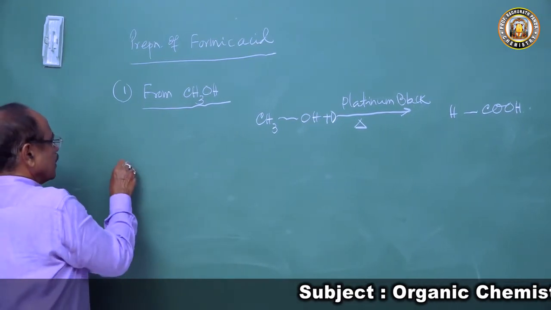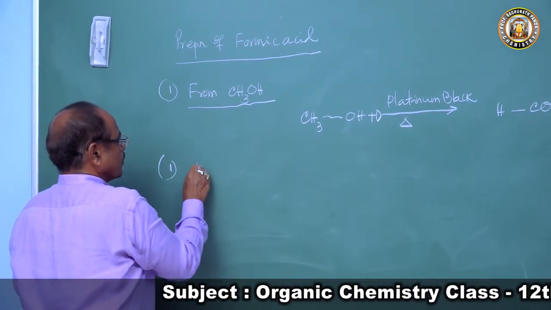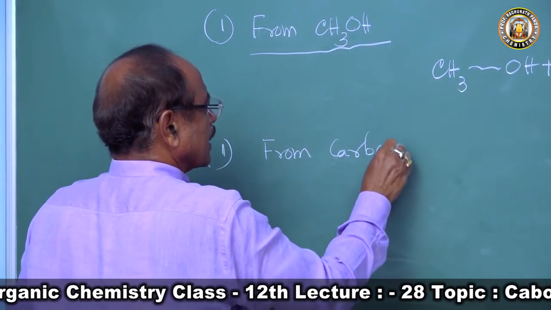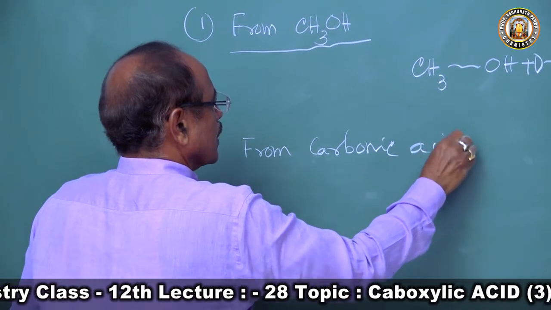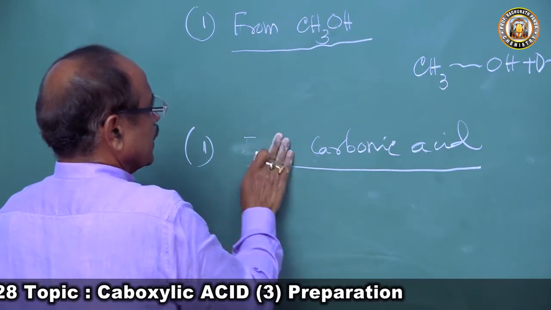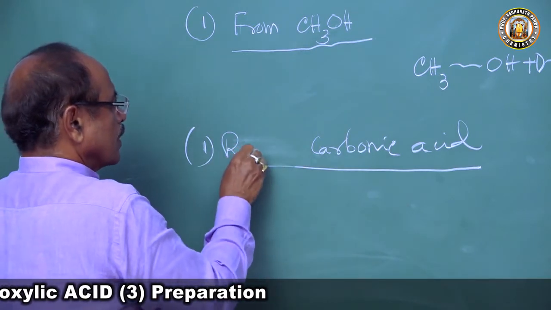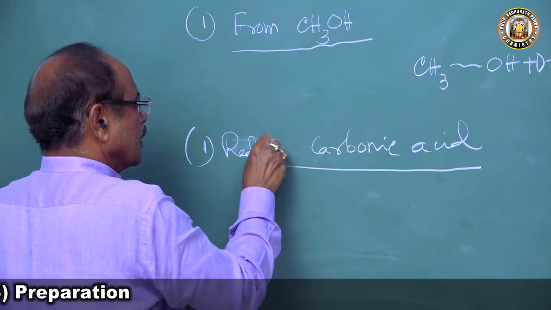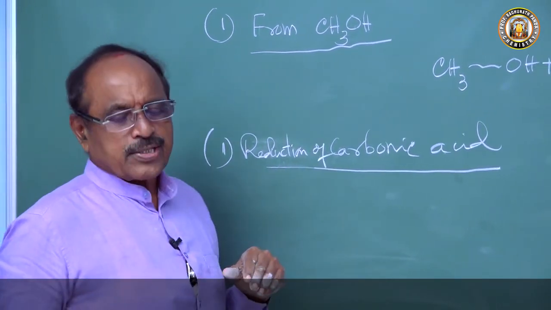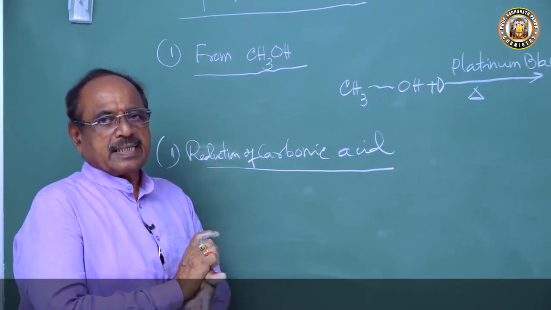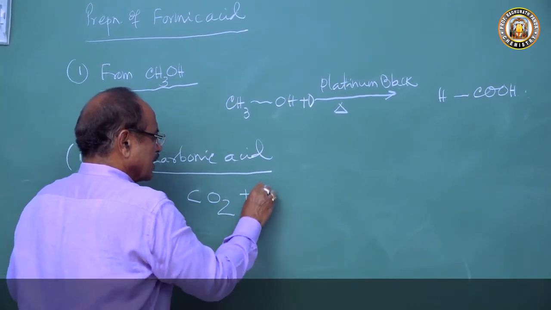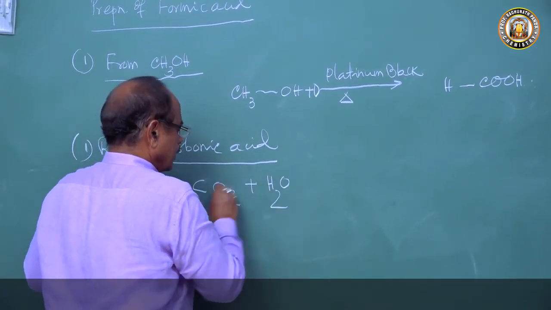Second method, the formic acid can also be prepared from carbonic acid, by reduction of carbonic acid. What is carbonic acid, H2CO3? We take carbon dioxide and saturate the water with carbon dioxide.